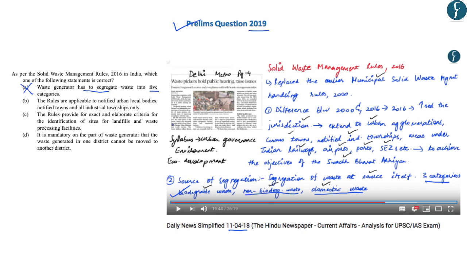The second option reads, the rules are applicable to notified urban local bodies, notified towns and all industrial townships only. Now, if you look at the discussion in the DNS, it reads that the area of jurisdiction has been extended in the rules of 2016. And now it has been extended to urban agglomerations, census towns, notified industrial townships, areas under Indian railways, airports, ports, special economic zones, etc. And all this has been done in order to achieve the objectives of Swachh Bharat Abhiyan. So after this, you can easily eliminate the option B.